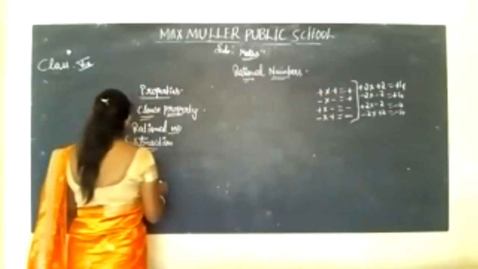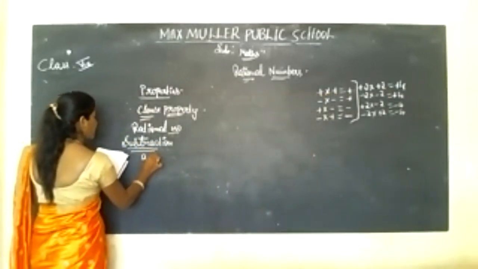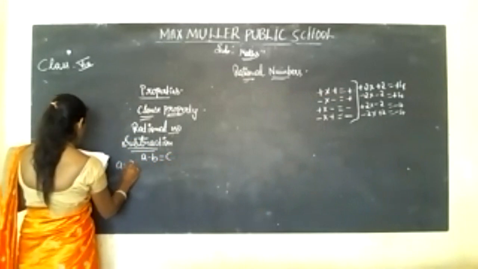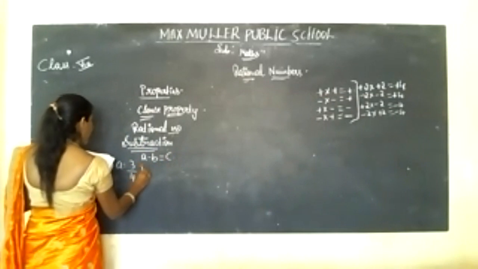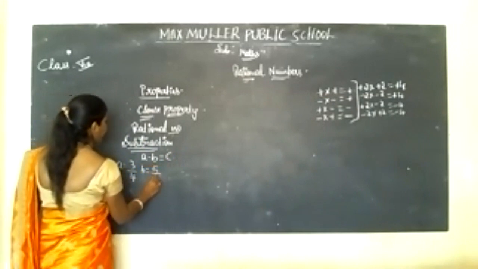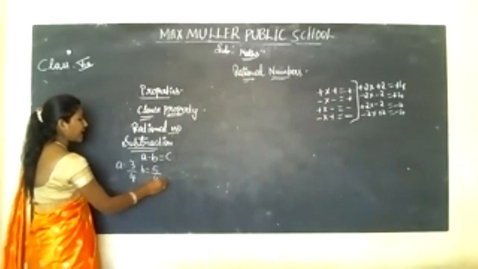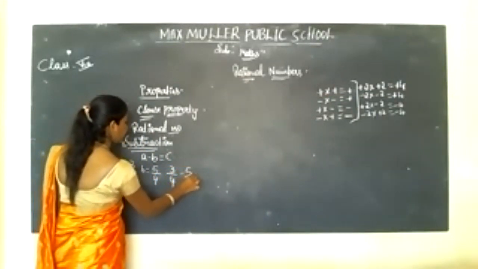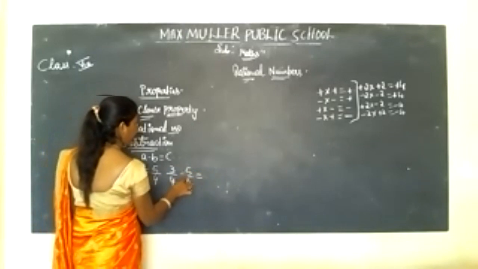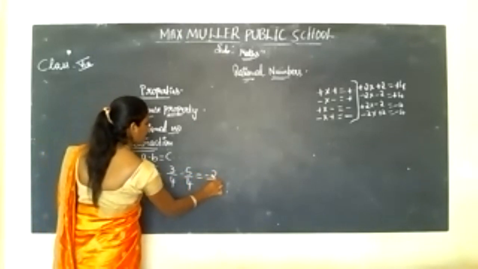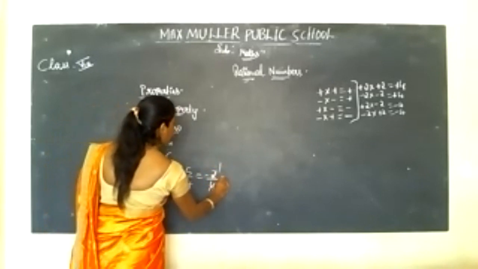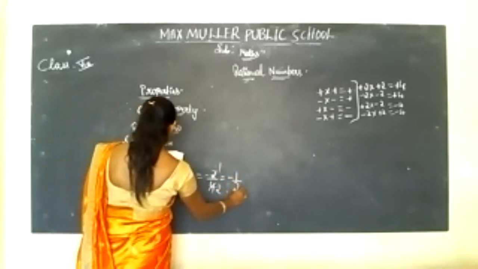So here, A minus B is equal to C. A is equal to 3 by 4, B is equal to 5 by 4. Both are having the same denominator, so 3 by 4 minus 5 by 4. So it is minus 2 by 4. 2 ones are 2, 2 twos are 4. So it is minus 1 by 2.